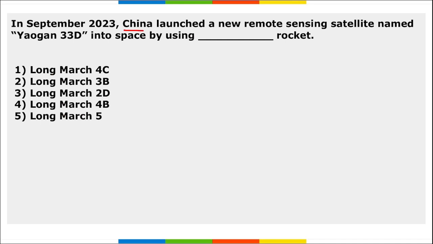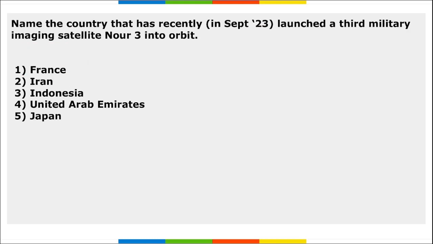Next, China launched a new remote sensing satellite named Yaogan 33D into space by using which rocket? So the rocket that was used here was Long March 4C rocket. Correct? This is the name of the rocket that took the satellite Yaogan 33D into space. And if a question can be asked, Long March 4C rocket is of which country? China. Yaogan 33D satellite is of which country? It is of China. Next and the last question for the day, friend, is name the country that recently launched a third military imaging satellite Noor 3 into orbit.